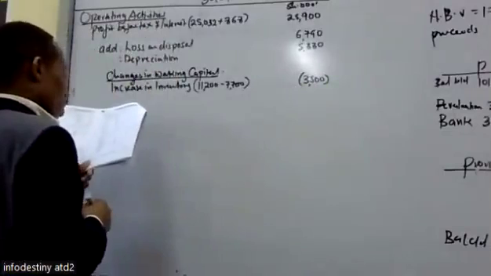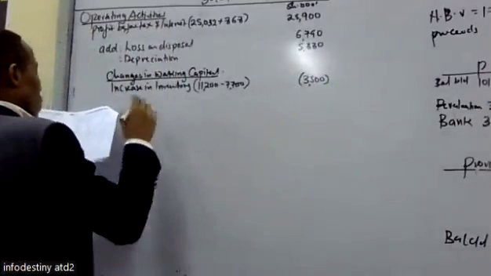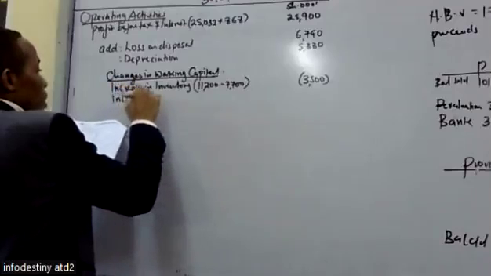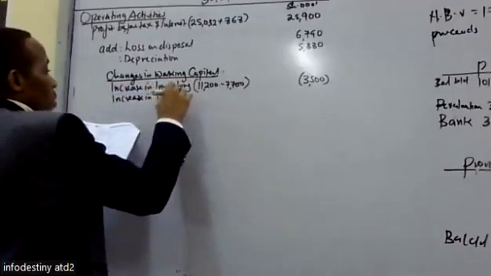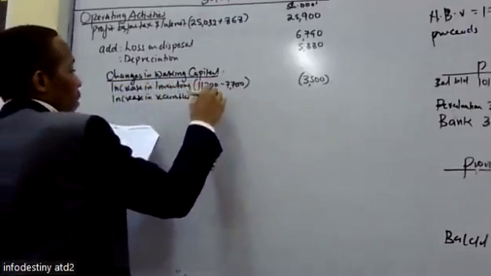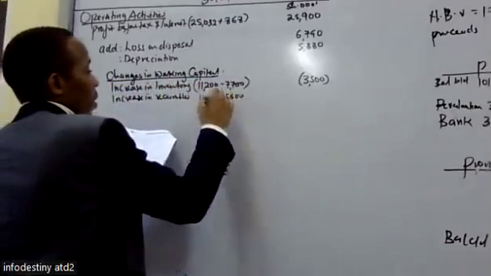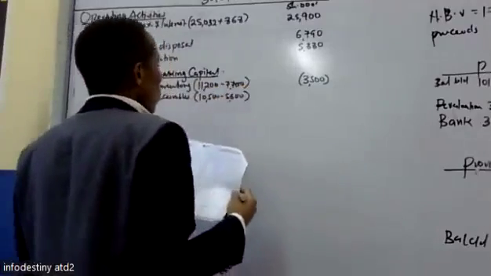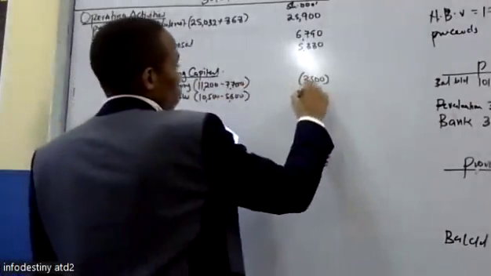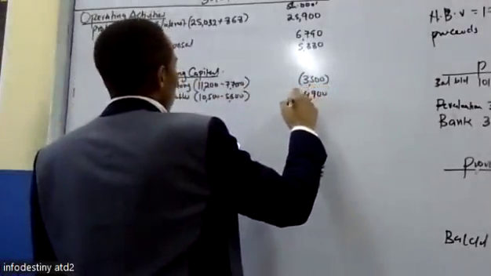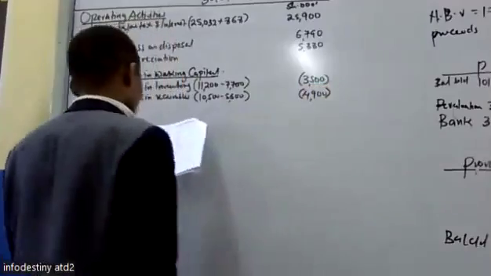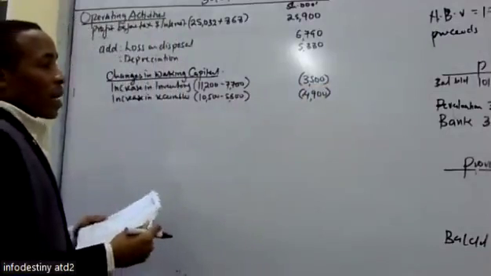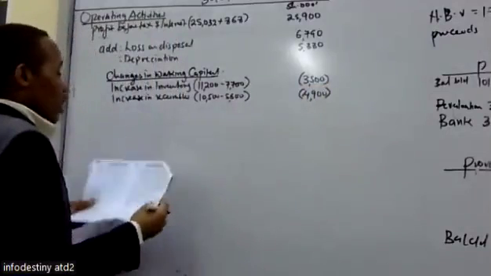We also check on the accounts receivables. It also increased from 5,600 to 10,500, an increase in receivables. 10,500 minus 5,600. These ones increased with 4,900. So an increase we less. For the bank balance, that one we will transfer under the cash and cash equivalents as we finish the statement.